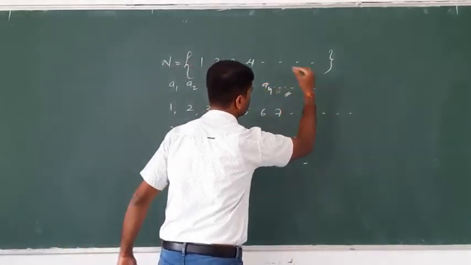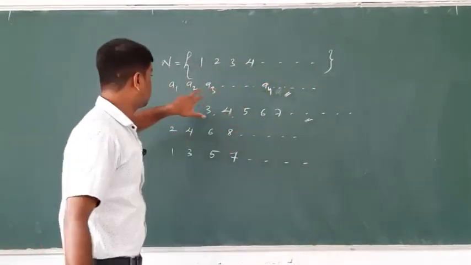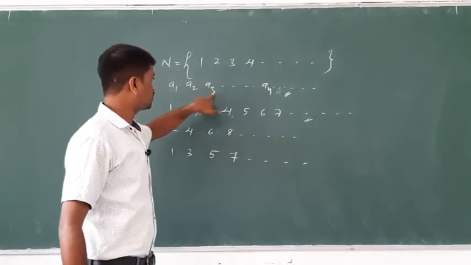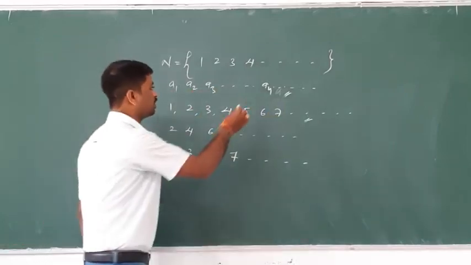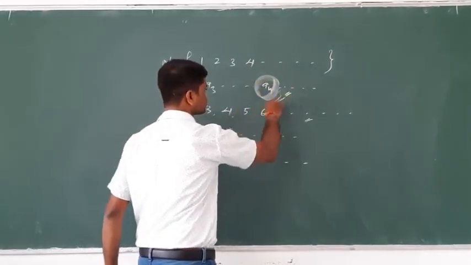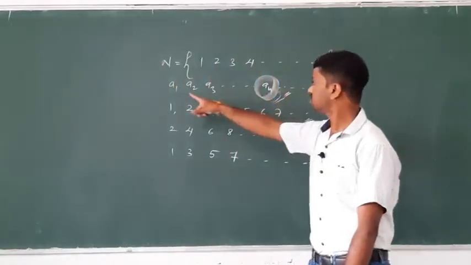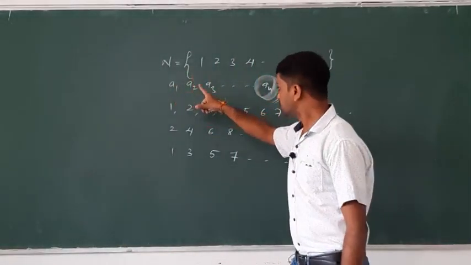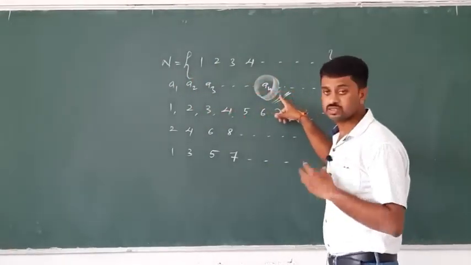So the first term, second term, third term, fourth term up to the nth term. The nth term of a sequence is denoted by An. Here A1 means the first term, A2 the second term, A3 the third term, and An the general nth term of a sequence.